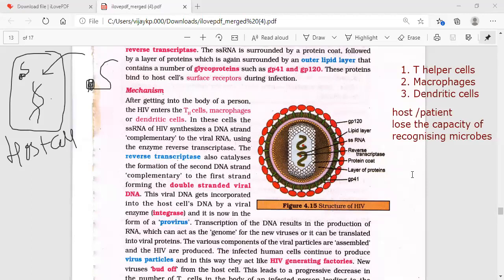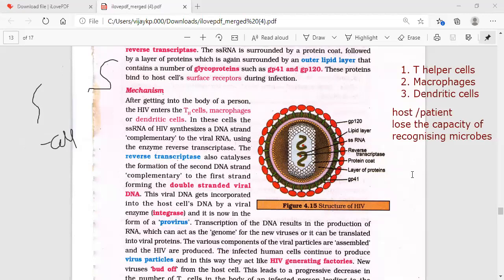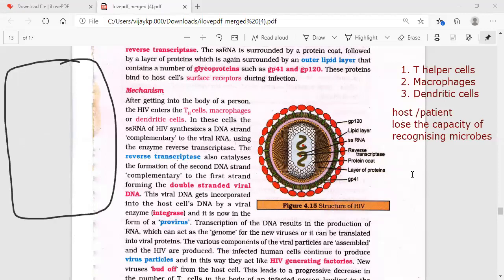Okay, let me erase this. We'll show where it will go. I'll draw a little bigger host cell so that you can understand. Imagine this is the host cell. Now the single-stranded RNA has become double-stranded. I'm drawing the nucleus. In the nucleus we have our own DNA, isn't it? We have our own nucleic material, 23 pairs. Now what I am saying is that this single-stranded RNA, after turning into double-stranded DNA, will go and settle down in the host cell nucleus.